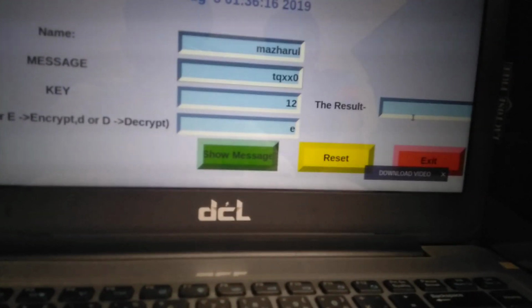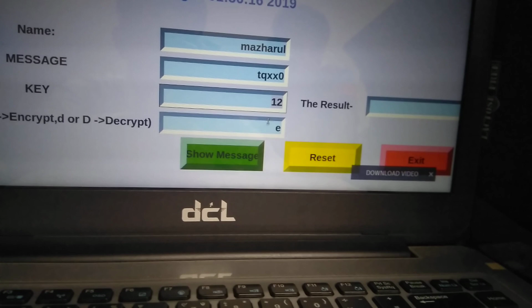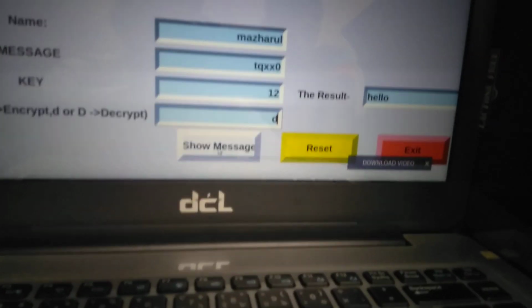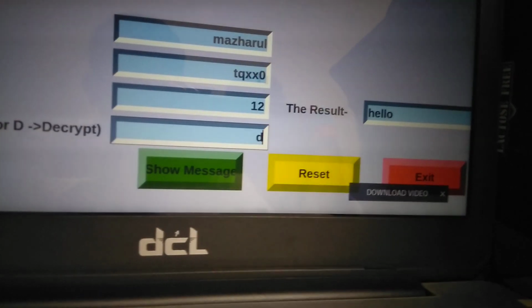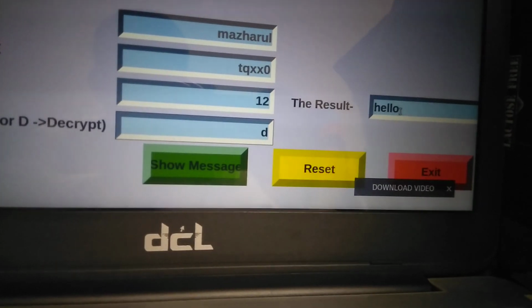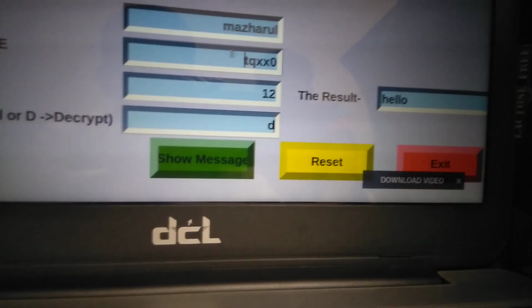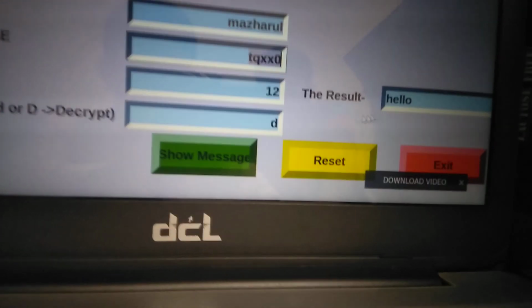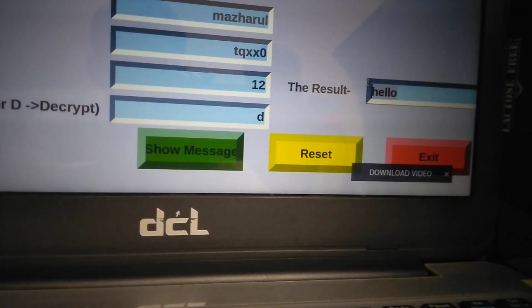I copy the encrypted message and paste it here, the key is the same, and now the mode is decryption. You see my decrypted message returns to hello. That means when I encrypt hello it returns TQXS0, and when I decrypt it returns the original plain text.